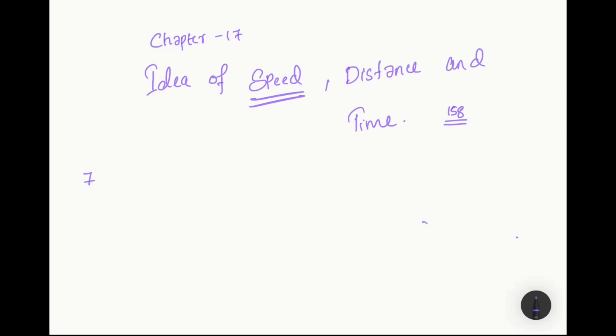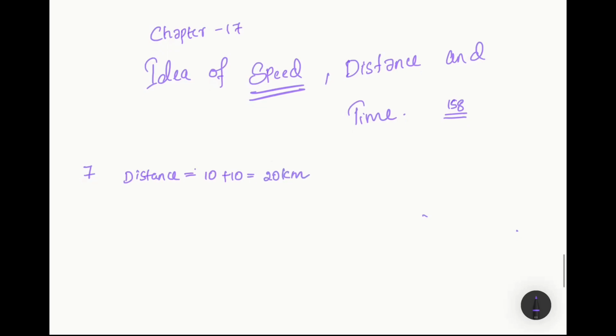I travel a distance of 10 kilometers and come back in 2.5 hours. What is my speed? So the distance traveled will be 10 kilometers, plus he is coming back. If I start from one point and reach some point, I can tell it's 10 kilometers. When I come back again, the total distance will be 10 plus 10, that is 20 kilometers, and come back in 2.5 hours.